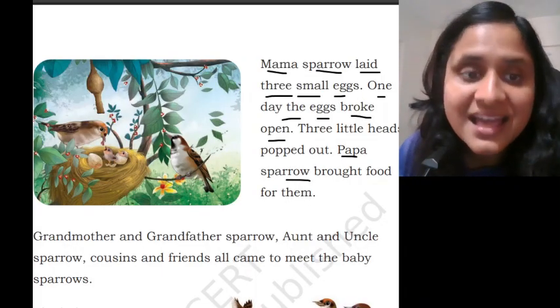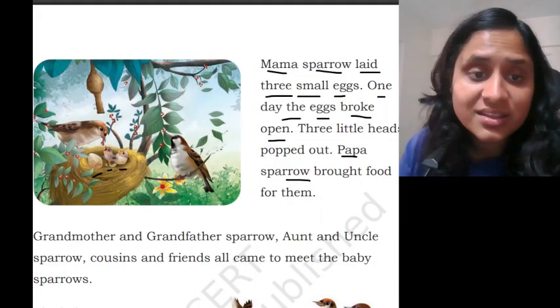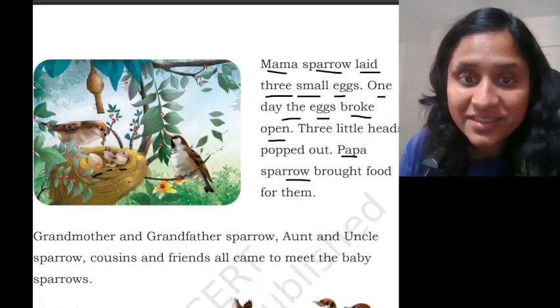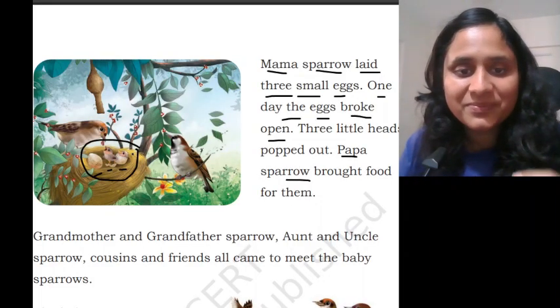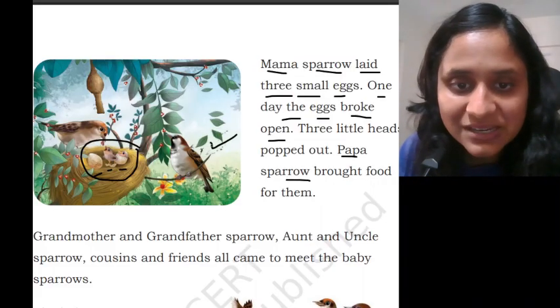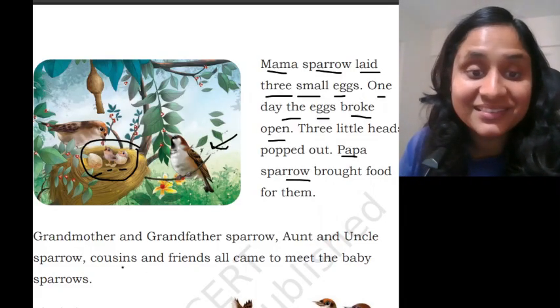See here? There are 3 little eggs. And one day, the eggs broke open and 3 little birds have popped out. And he is Papa Sparrow. He brought them some food to eat. Now who will come?